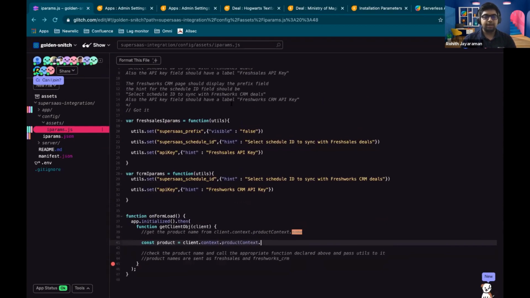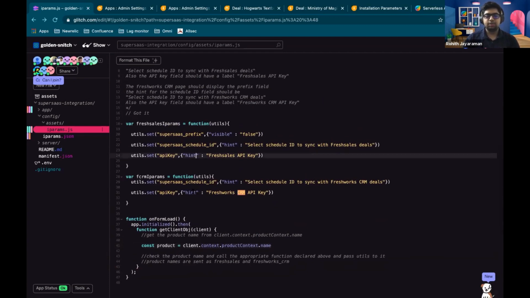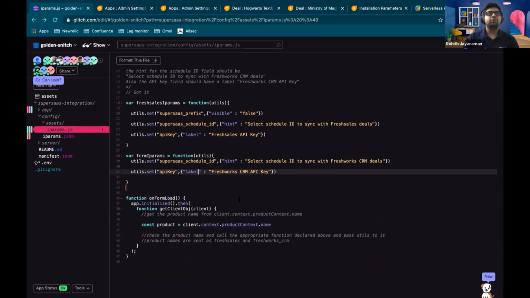Yeah, somebody is right. The label should be Freshworks CRM API key and Freshsales API key. In these two places should be the label, not the hint. Yes. Great. Thank you for pointing that out, Suresh.